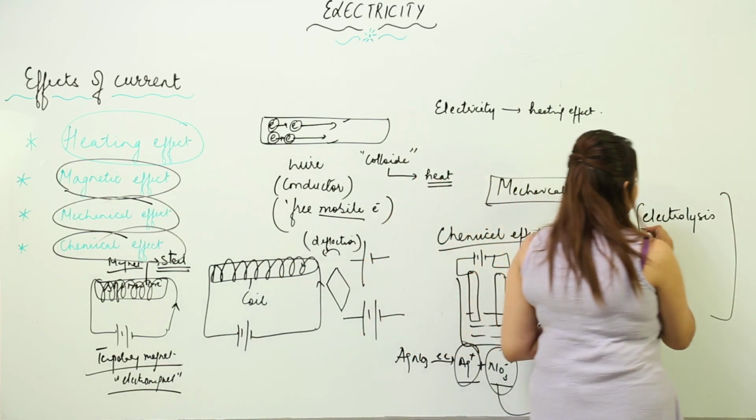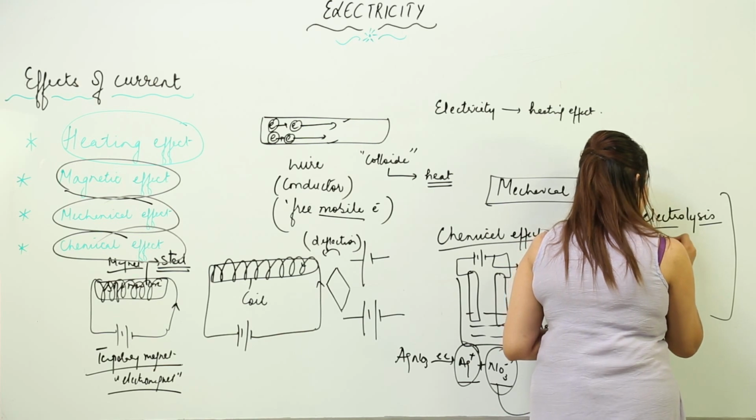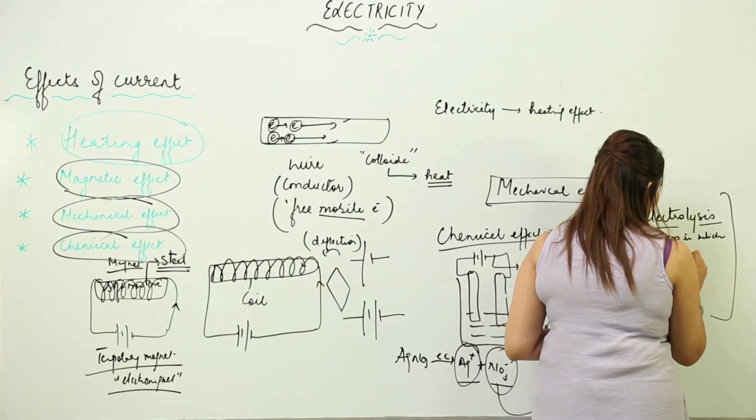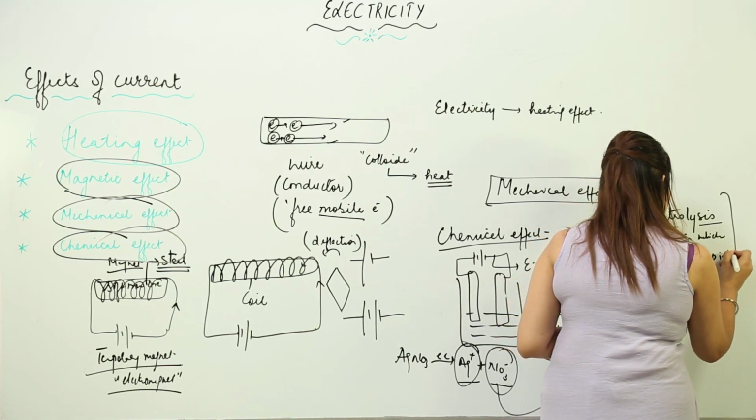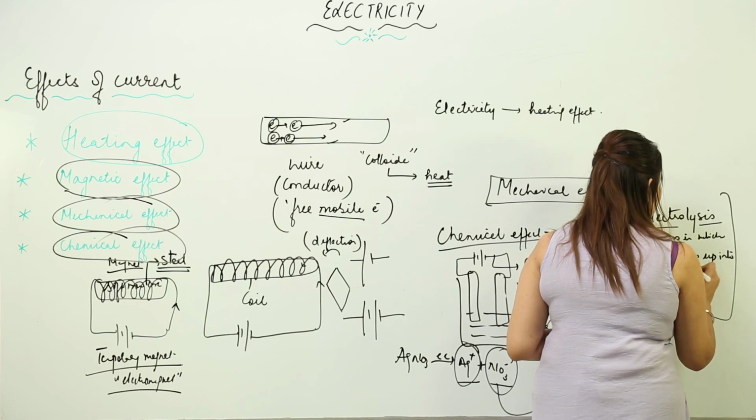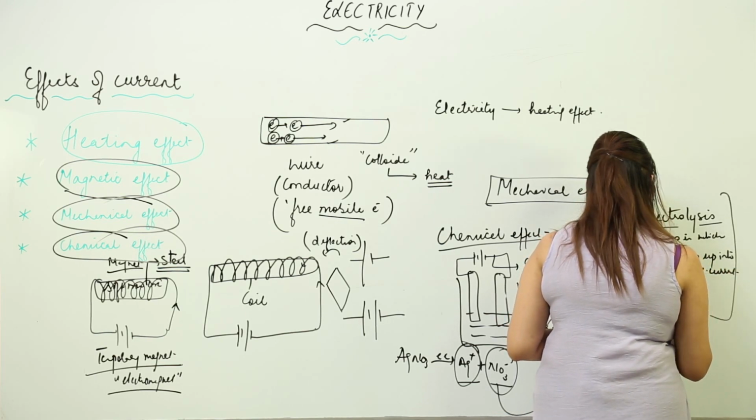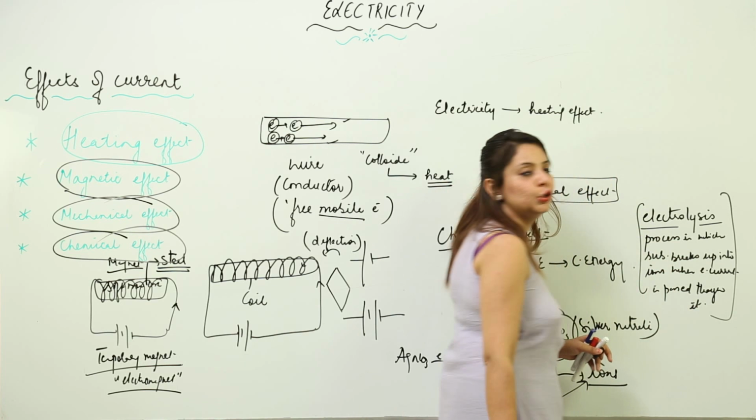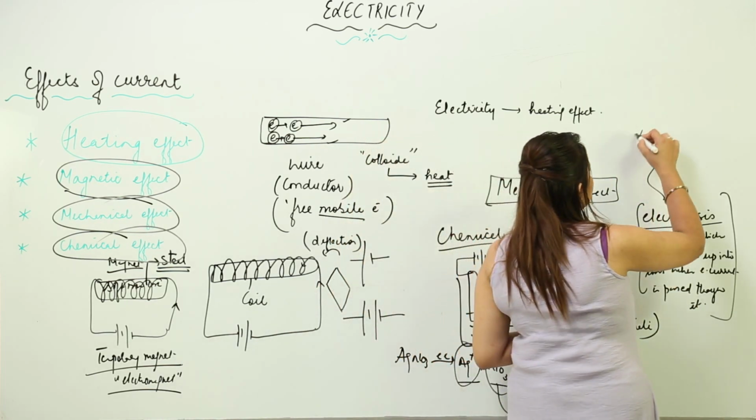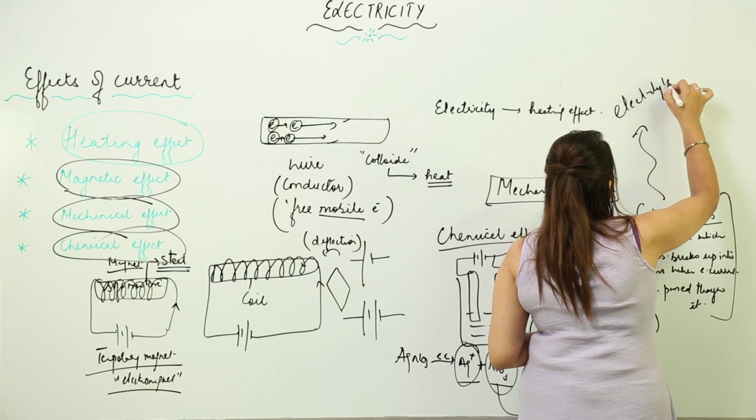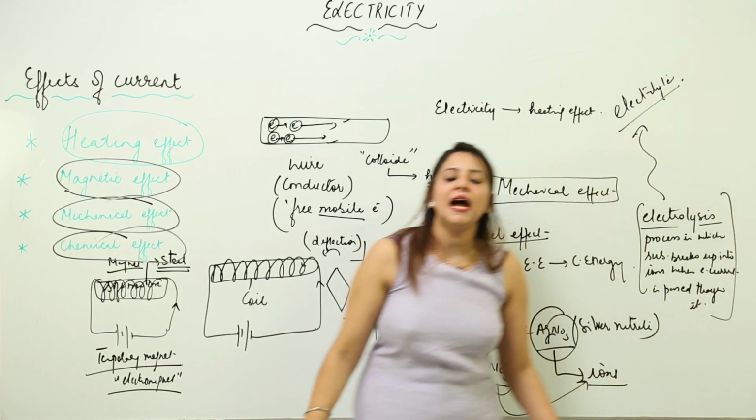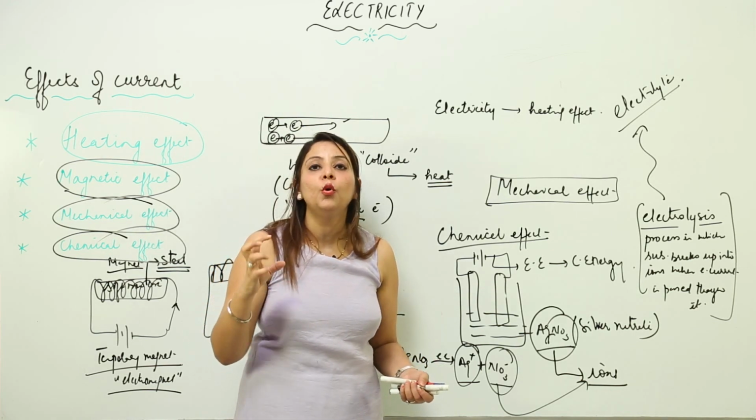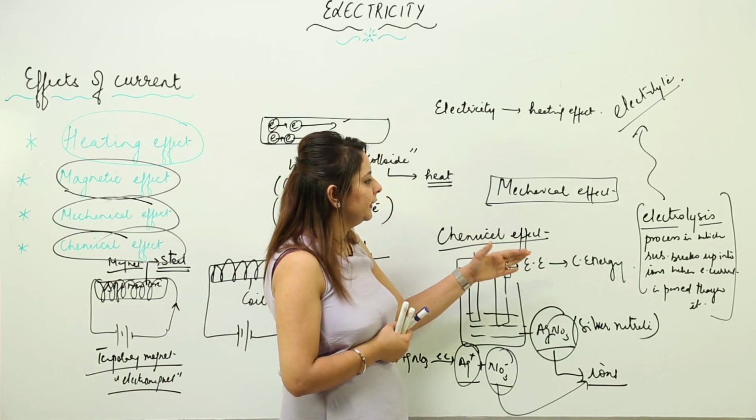So what is electrolysis? Electrolysis is a process in which a substance breaks up into ions when electric current or electricity is passed through it. This phenomenon is shown by electrolytes. And what are electrolytes? They are mostly acids, bases, aqueous solutions of acids or bases, or acids or bases present in a molten state. Right. So this is electrolysis.